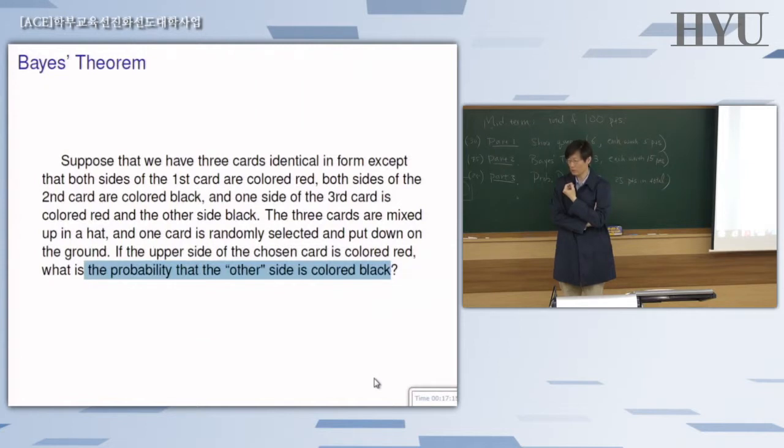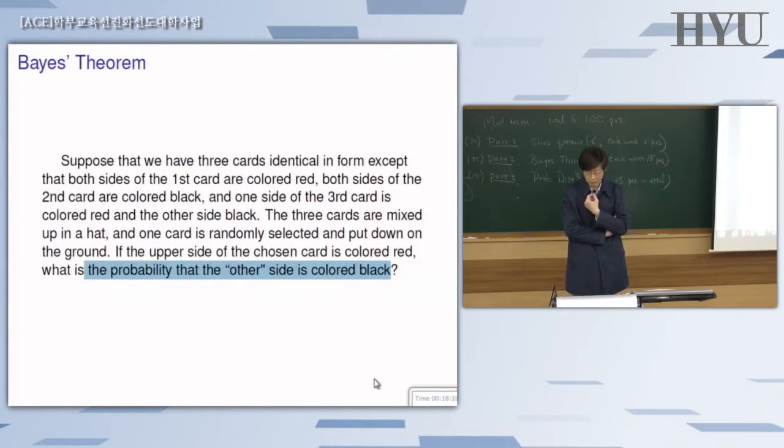So you're playing cards. You randomly pick from 3 cards. They are the same in terms of form, but they have different colors. The first one is all red on both sides. The second one is all black, both the front and back. The third one is a bit unusual. The colors are different: the front is red, the other side is black. So first one is all red, second one is all black, third one is red and black.